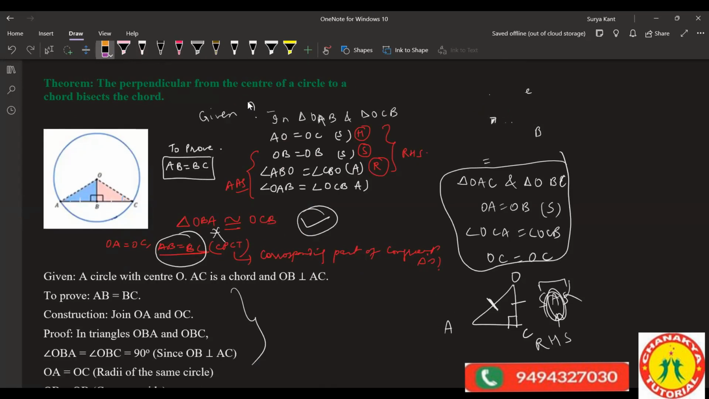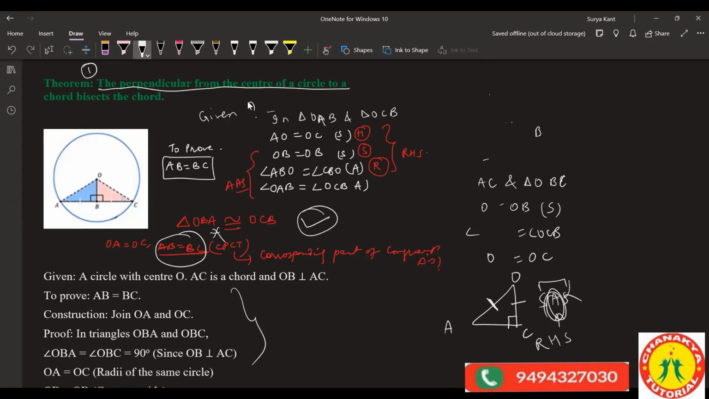What do you mean by this, Orosmith? Sir, it divides the chord into two equal parts. It divides the chord into equal halves, right? Like this. I'm just drawing the same circle. The perpendicular drawn from the center of the circle to a chord bisects the chord.